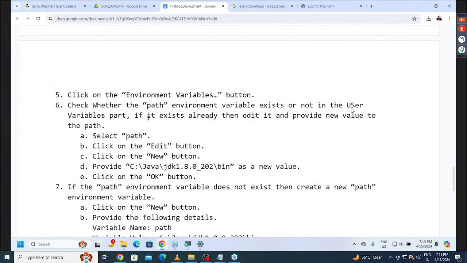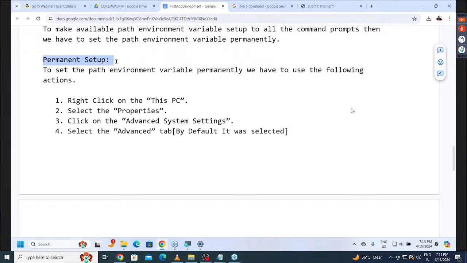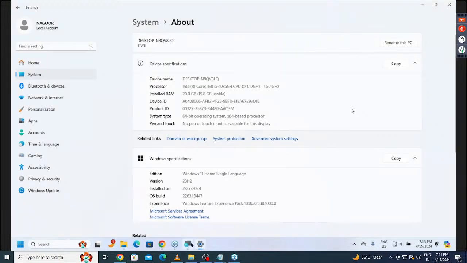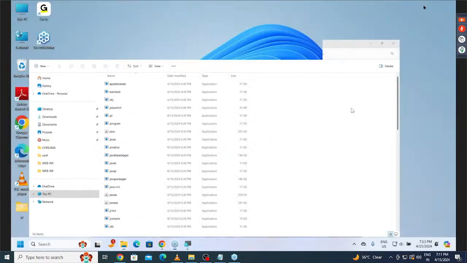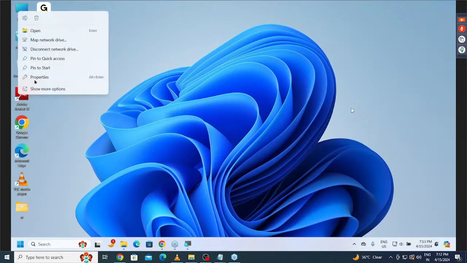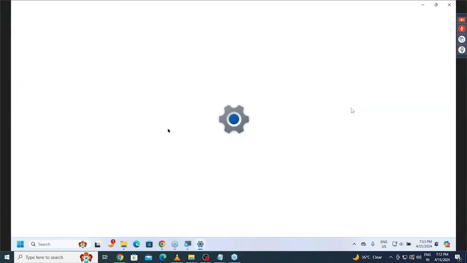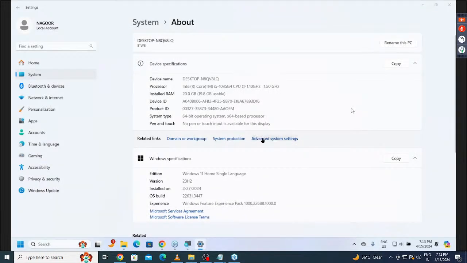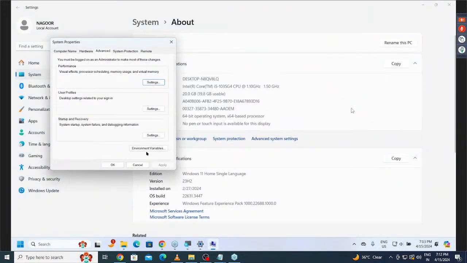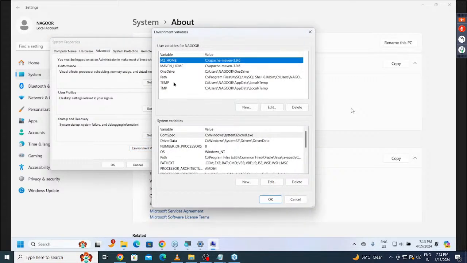This is what I have done, sir. Now tell me. To set the path environment variable permanently, what exactly the work here we have to do now? Tell me guys, what exactly the work here we have done there to set path environment variable permanently? First of all, right click on what? Right click on this PC. What next one? Properties. Next one is what there? Advanced system settings. Then what next one? Advanced. Next one is what there? Environment variable. There what we have to check now? Path is available or not available.